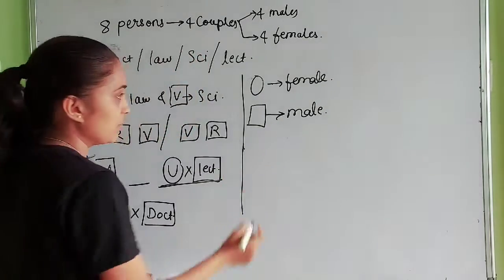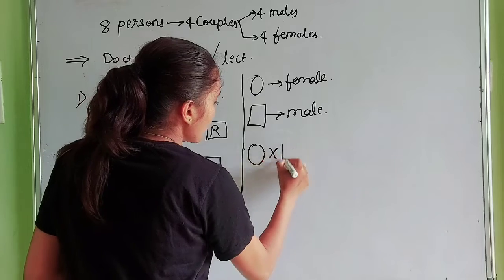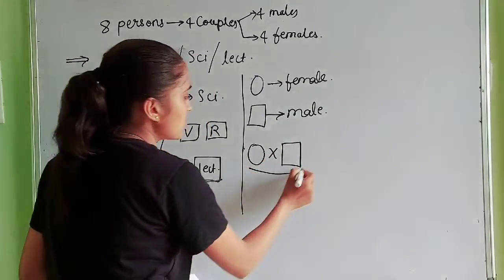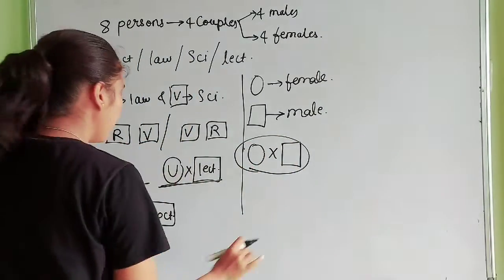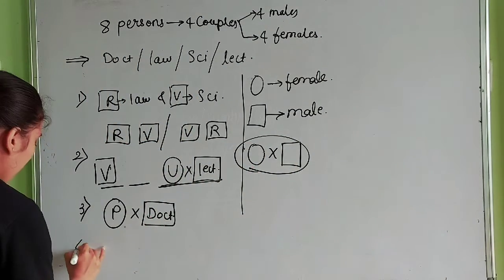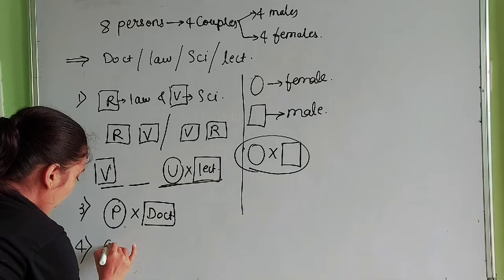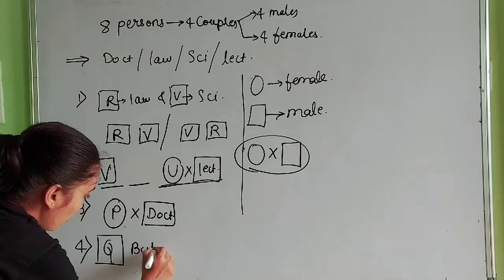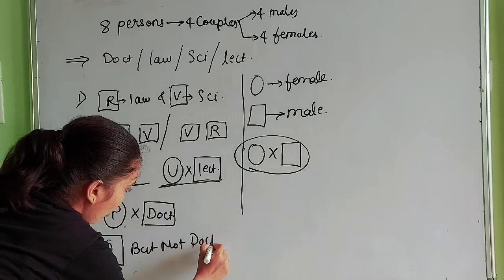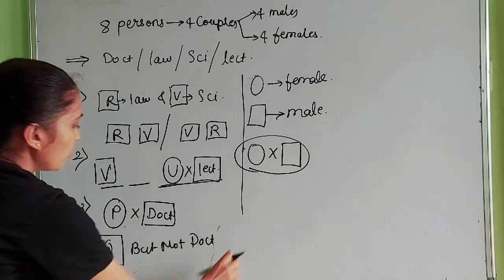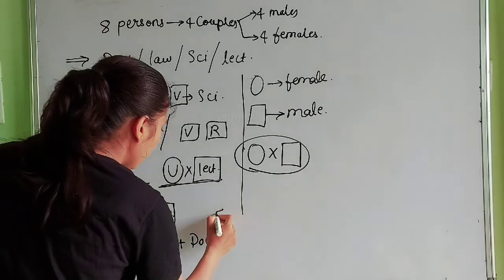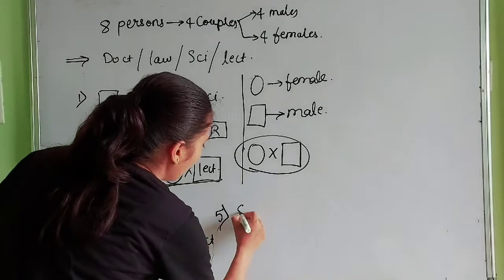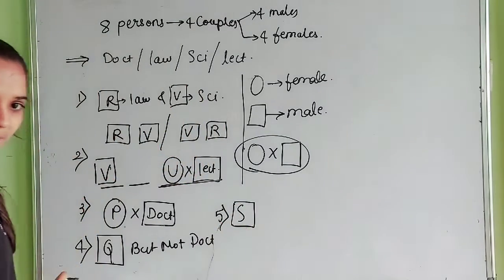Again I want to point something out. For a married couple, we use a cross symbol: one female, one male, and between them a cross, which means the female and the male are a married couple. So P is married to the doctor. Fourth condition: Q is a male but not the doctor. Our fifth condition says S is a male.